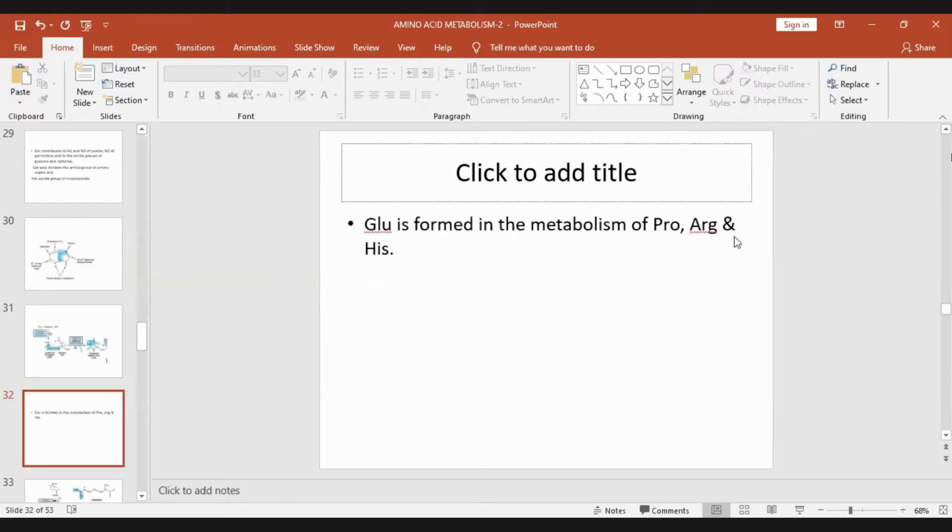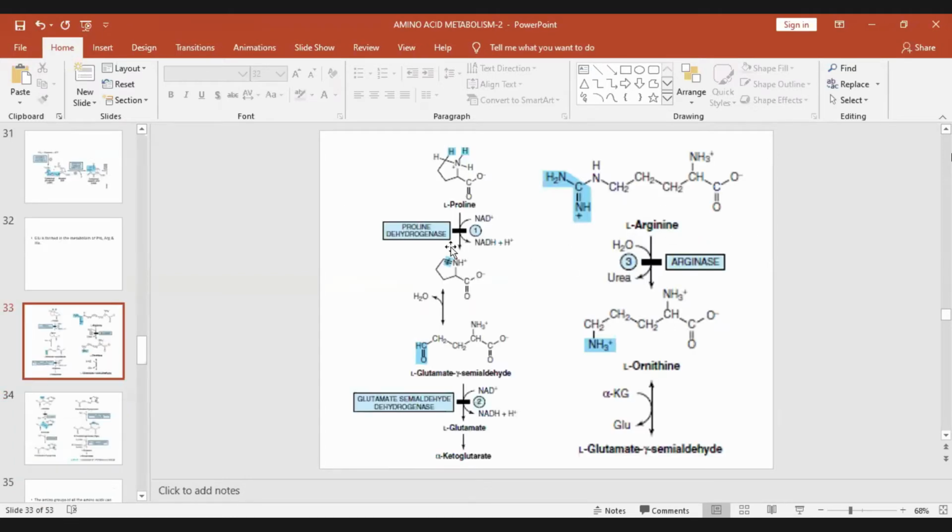Glutamate is found in the metabolism of proline, arginine, and histidine. Proline is acted upon by proline dehydrogenase to remove two hydrogens to form dehydroproline, which is then hydrolyzed. Here oxidative scission takes place to form gamma-glutamate semialdehyde, which can be converted to glutamic acid. Similarly, arginine by arginase is converted to ornithine. Ornithine on transamination forms gamma-glutamate semialdehyde.